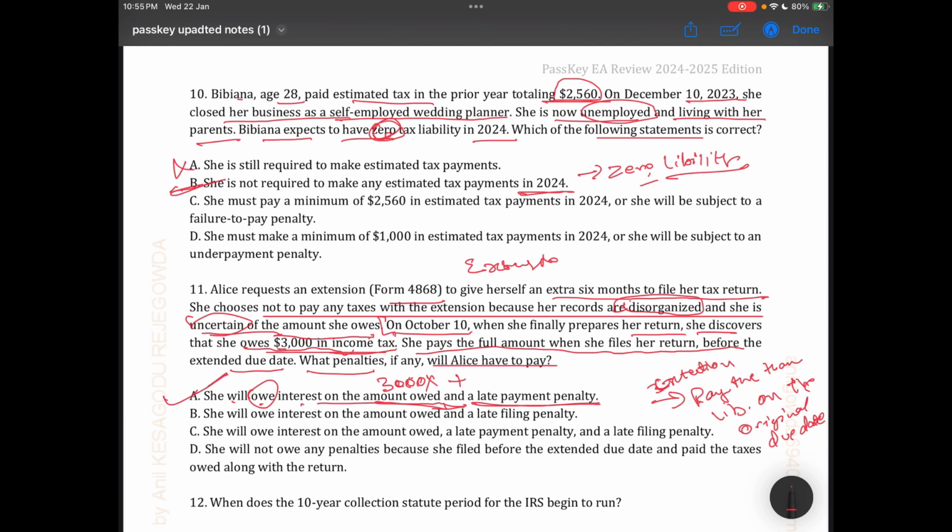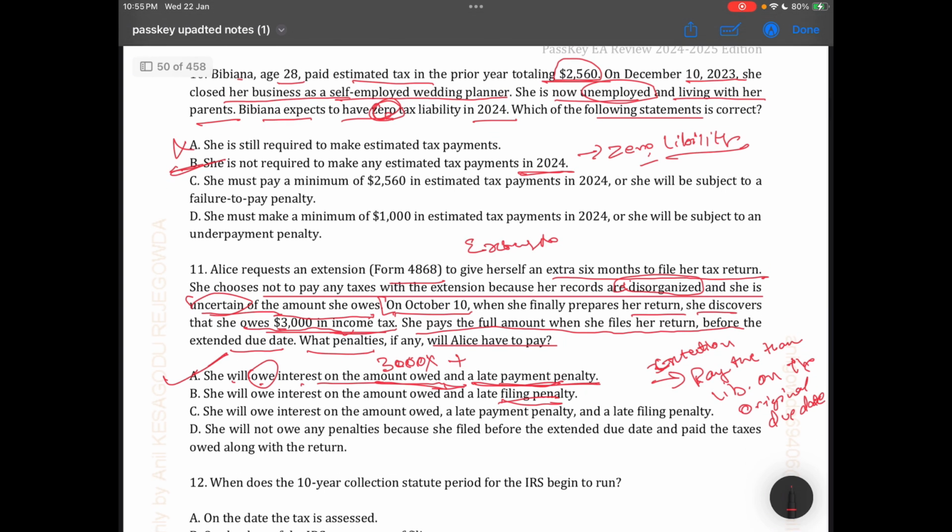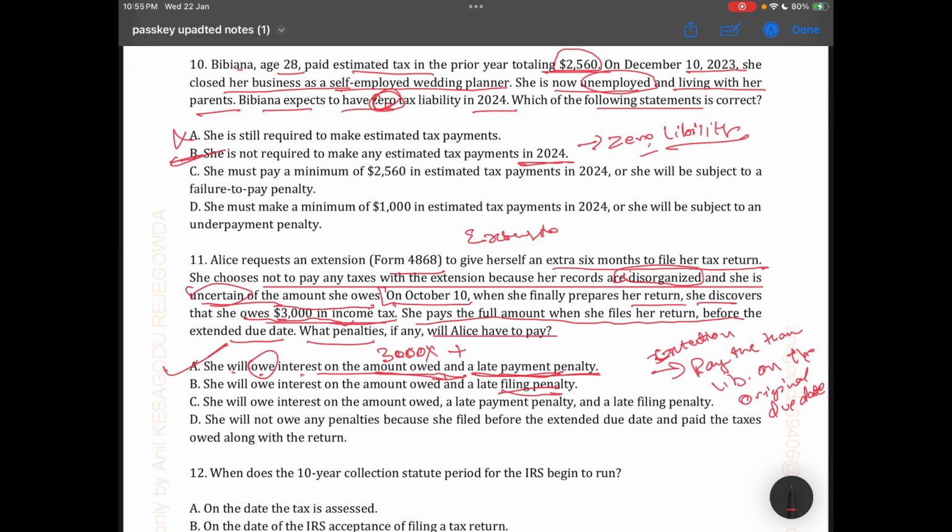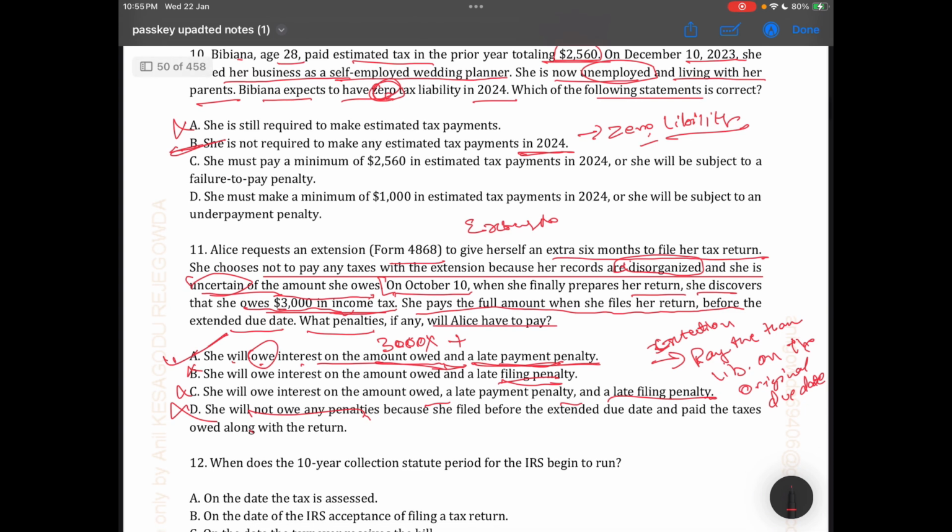Let's look at the other options. She will owe interest on the amount owed and a late filing penalty, no, late payment penalty, not filing. And she will owe interest and a late payment penalty and a late filing penalty, no, it's also wrong. It's wrong from the very beginning. So the correct answer is A.